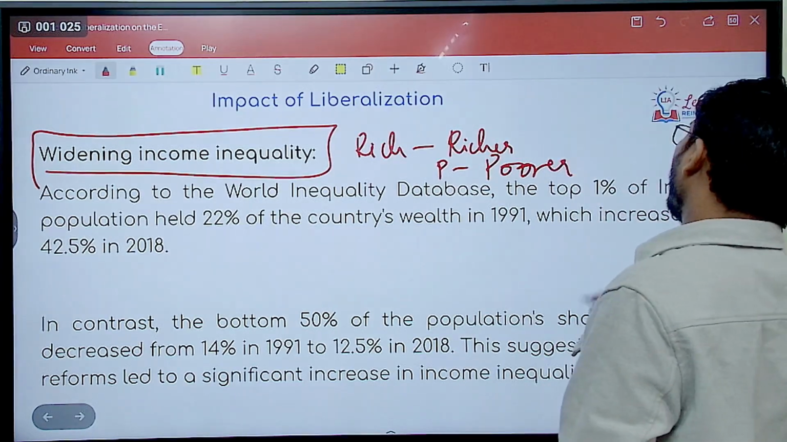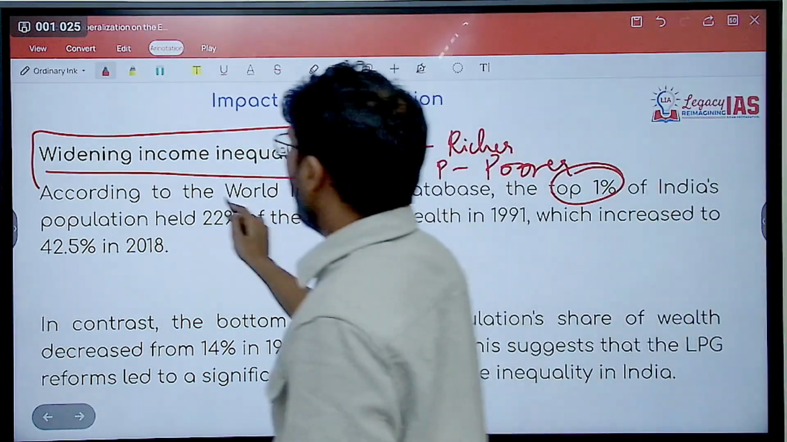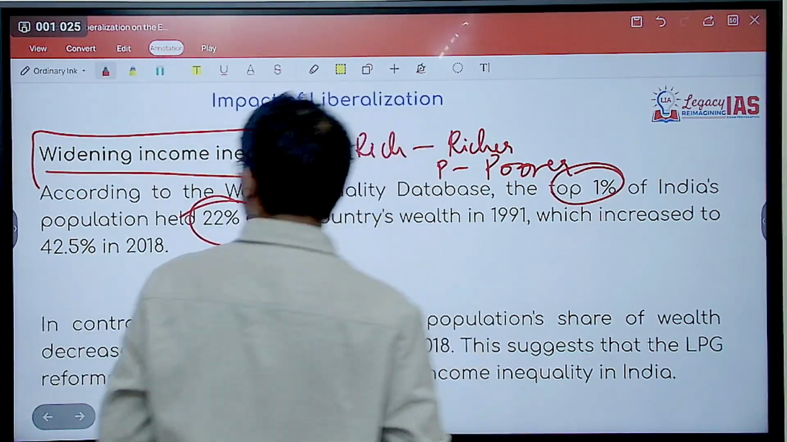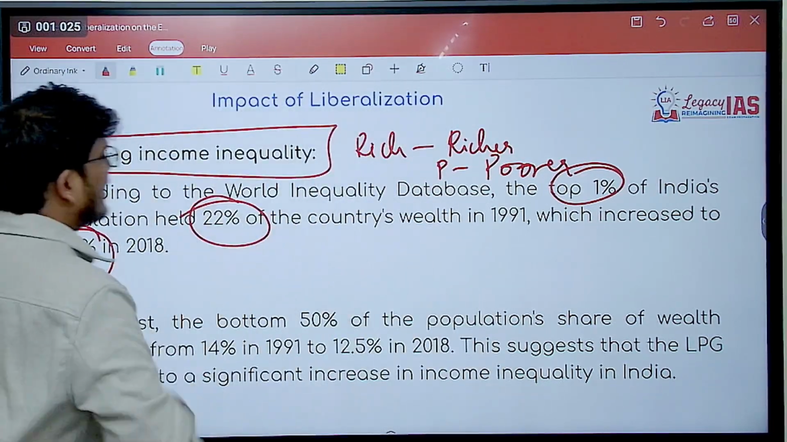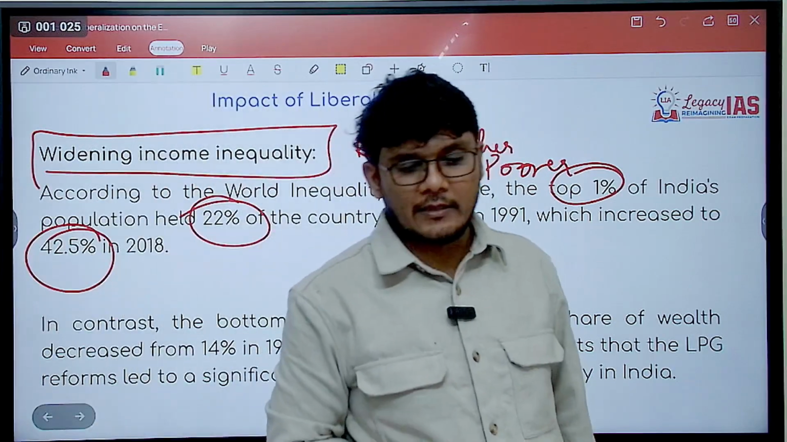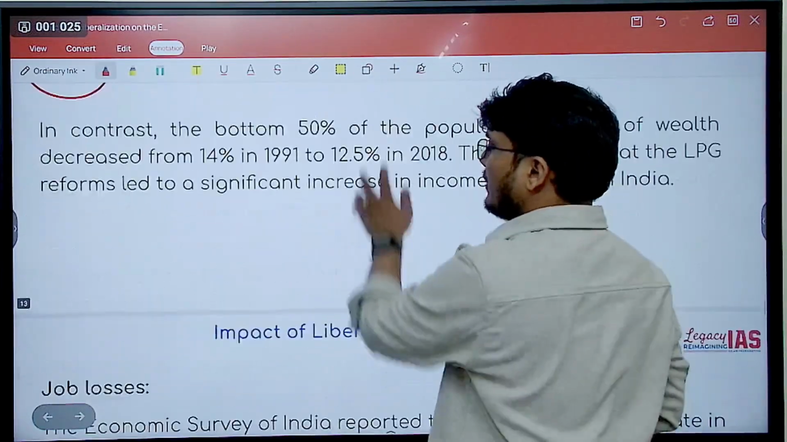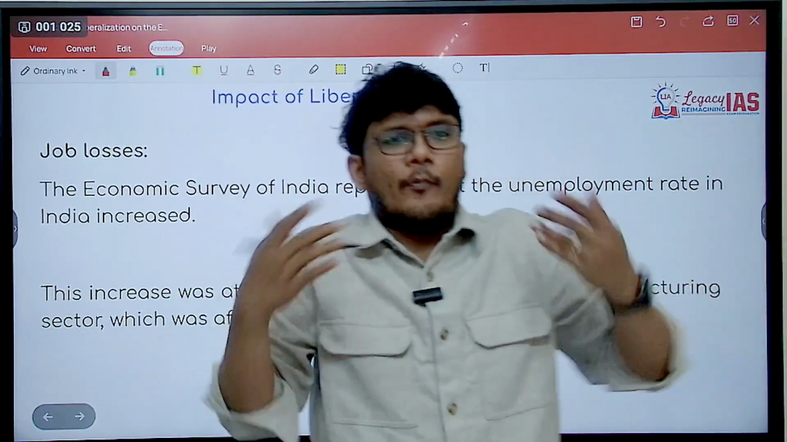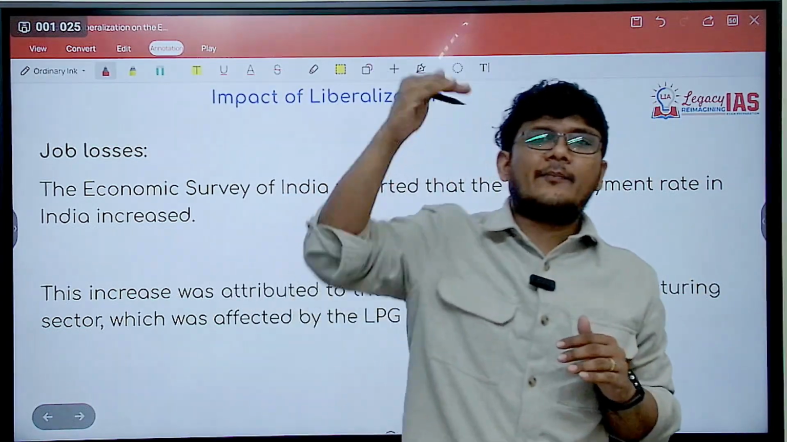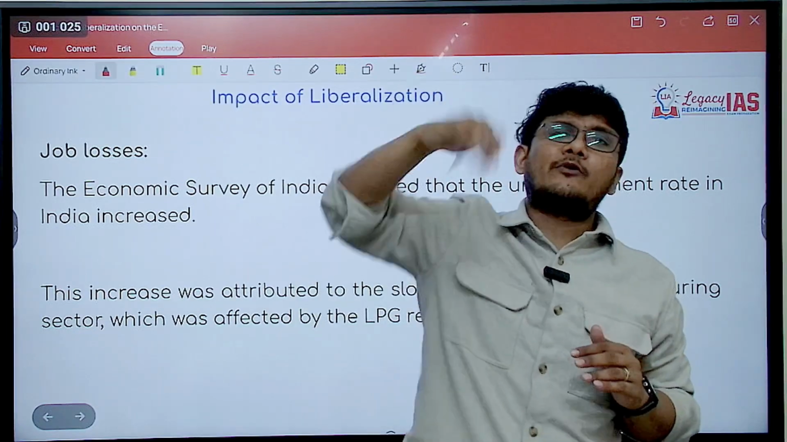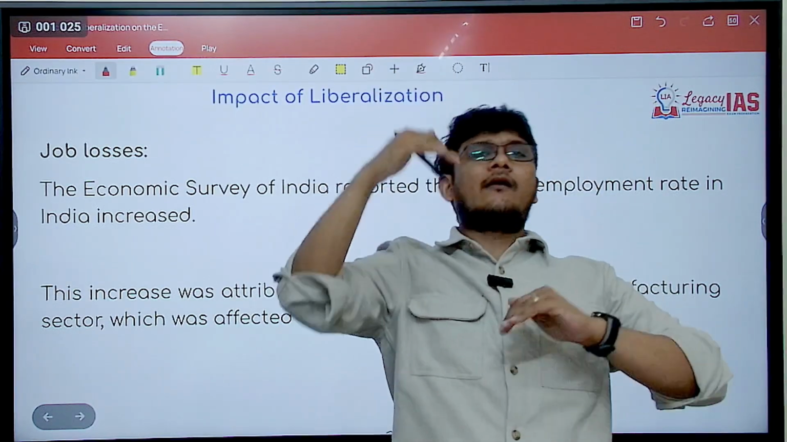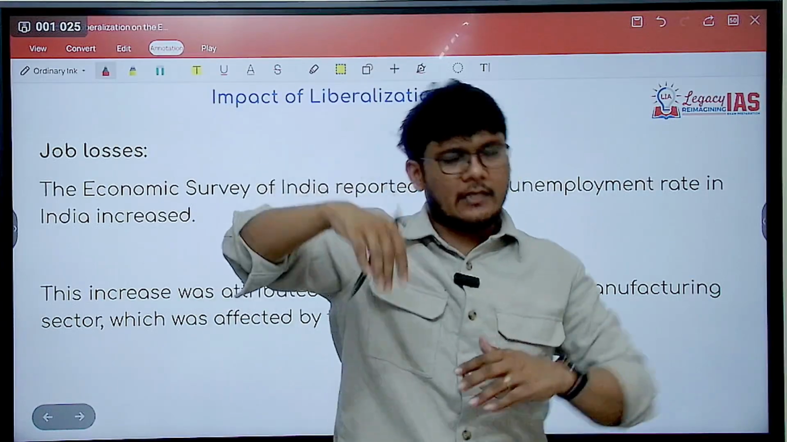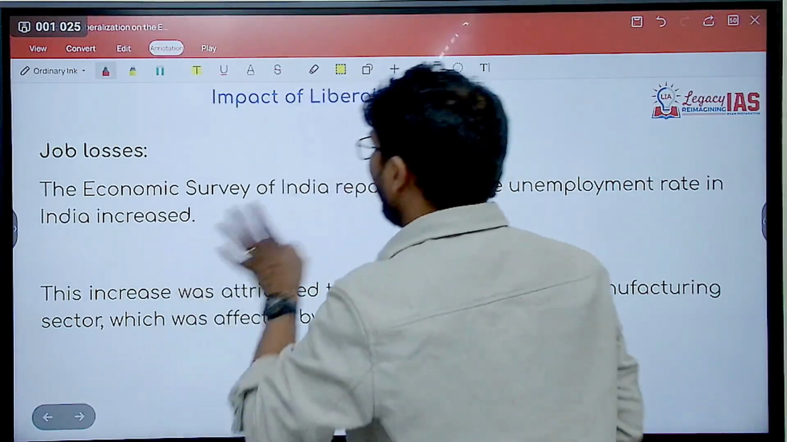You can see from the data that top 1% of India held 22% of the country's wealth, and now they are holding over 40% of India's wealth. So inequality has increased. See, why that happens is because whenever there is opportunity, someone who is situated in a better position in the society will be able to take the advantage. People at the lower rung may not be able to take advantage, as a result of which the disparity still widens. So that has happened.